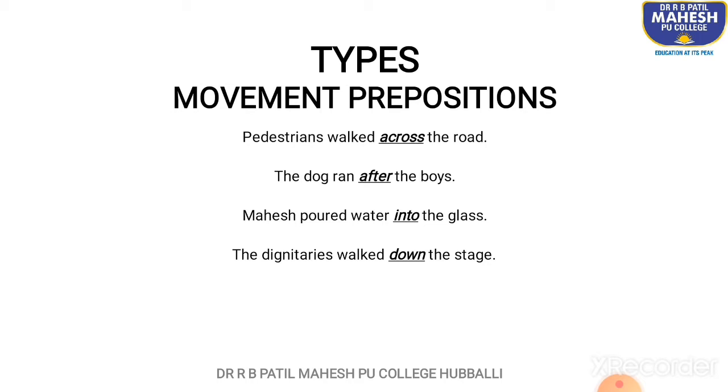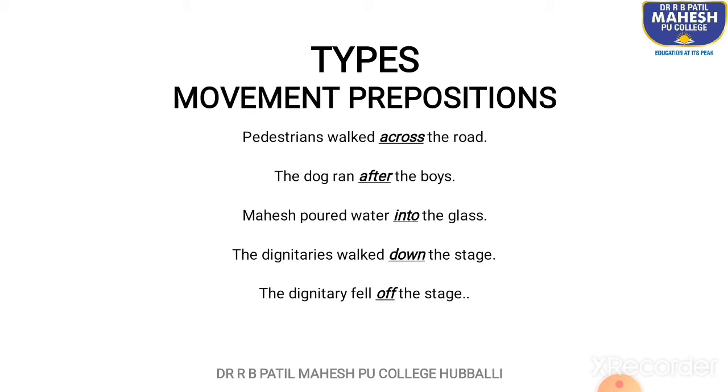The dignitaries walked down the stage. Down again shows the movement, the direction in which the dignitaries walked. So they walked down the stage, down being the movement preposition here. The dignitary fell off the stage. Off is again a preposition which has been underlined, and it is a movement preposition, as all of you can know from this.